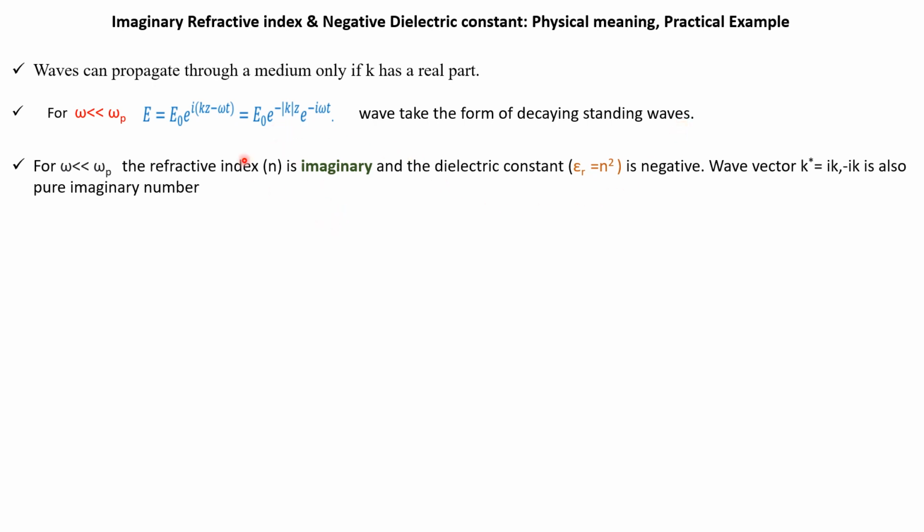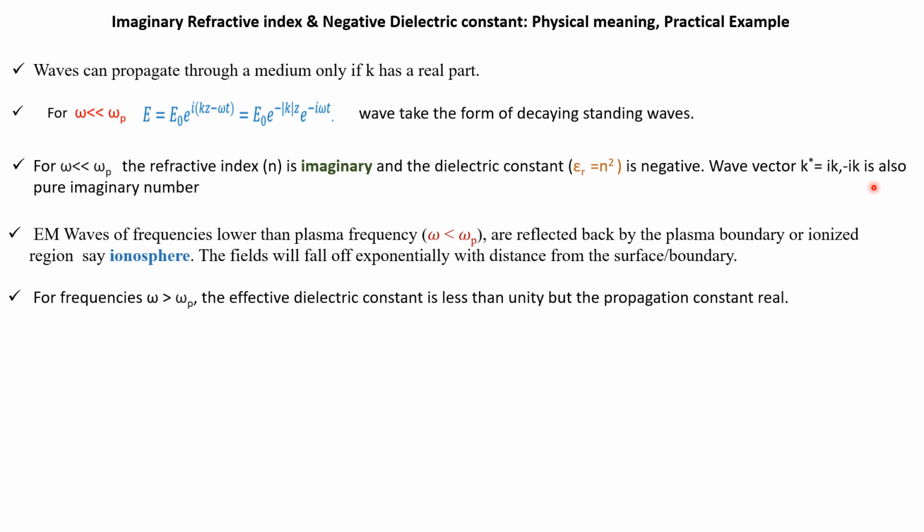The wave can only propagate if the wave vector has a real part. For the wave vector, that means k is equal to k plus i k minus, and for the imaginary part there will surely be attenuation of the wave. For attenuation, the refractive index is imaginary and the dielectric constant is negative, and the wave vector, like the refractive index, is a pure imaginary number. When the electromagnetic waves have lower frequency than the plasma frequency,